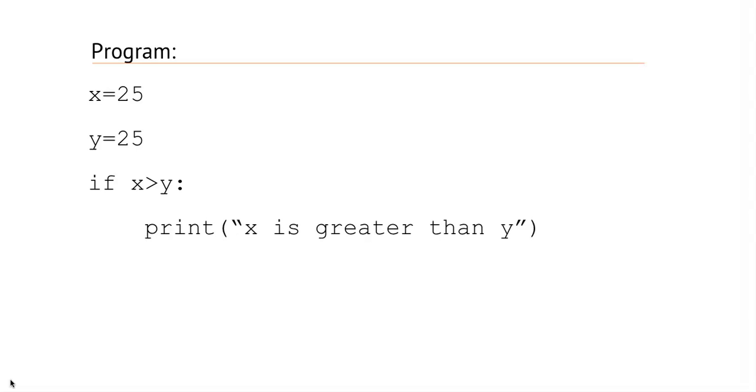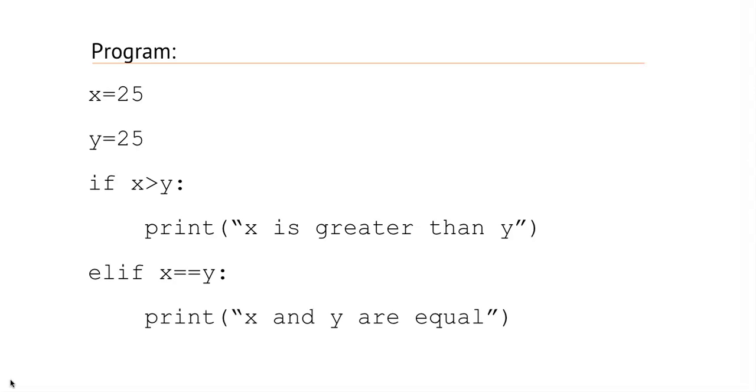That's why this statement x greater than y will not be executed, and the control will move into elif part and it will check the condition x is equal to y or not. So here we can see that the value of x is equal to the value of y. That means this condition is true. That's why the statement print x and y are equal will be executed and we'll get the output x and y are equal.